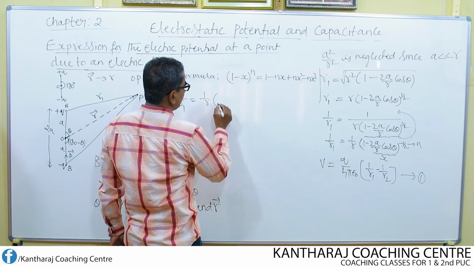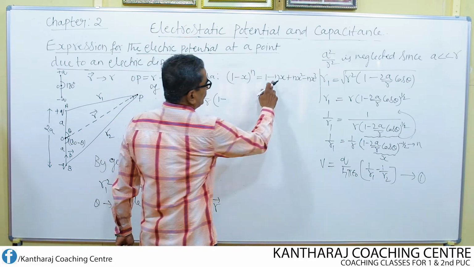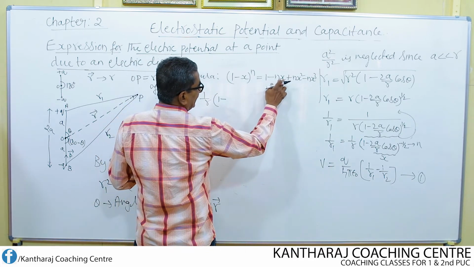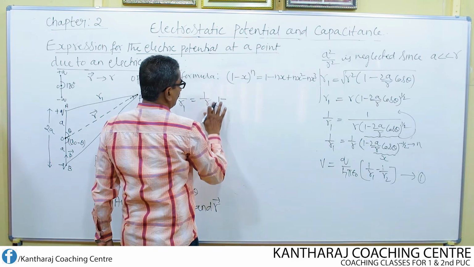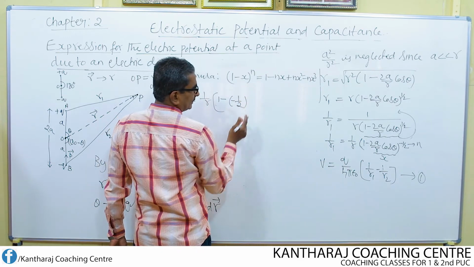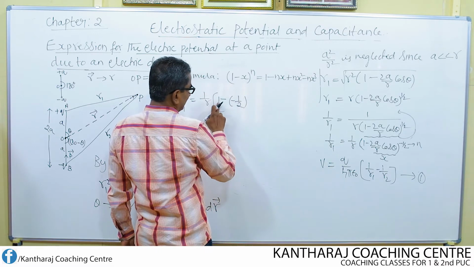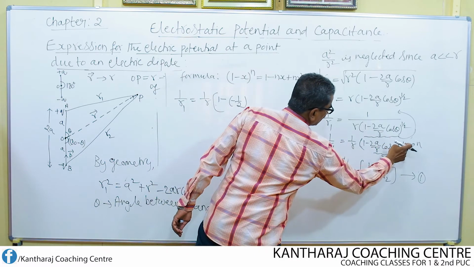So 1 by r, square bracket, 1 minus n into x, where n is the power, minus half.